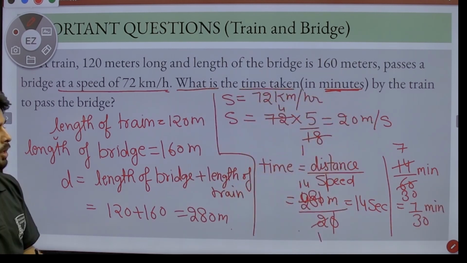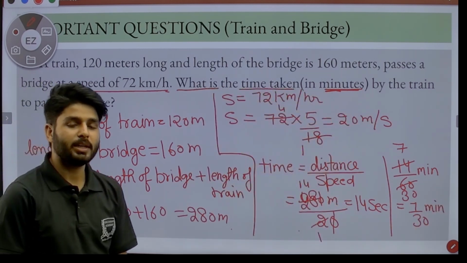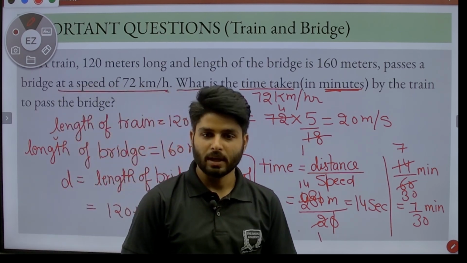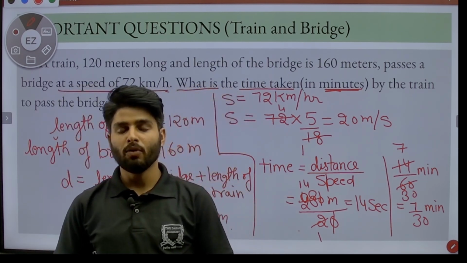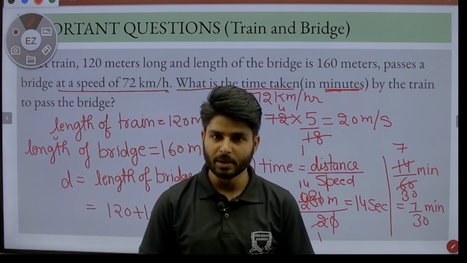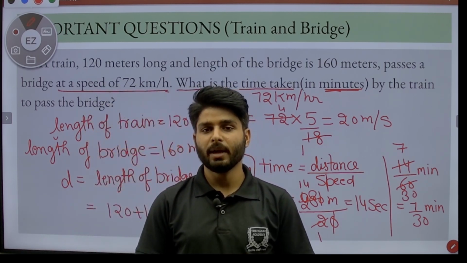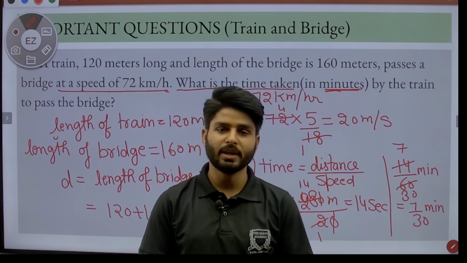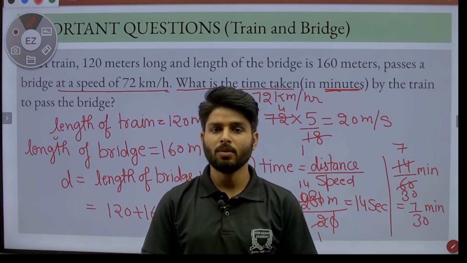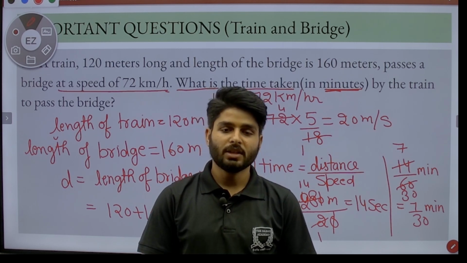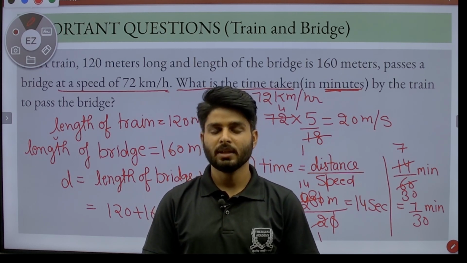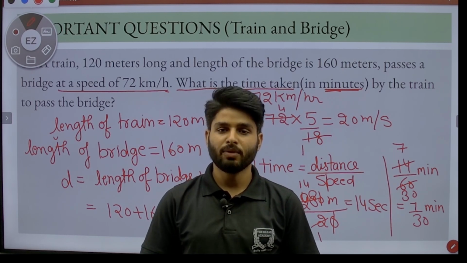Okay, in this chapter we cover the speed, time, distance chapter type-wise questions and the unit conversion: how we can find the speed in meter per second, how we can change it to kilometer per hour, how we find time and change it into other units, how we change distance into another unit, and how we can change and why we change. And the next most crucial questions are on pole and bridge, where we have to find distance.